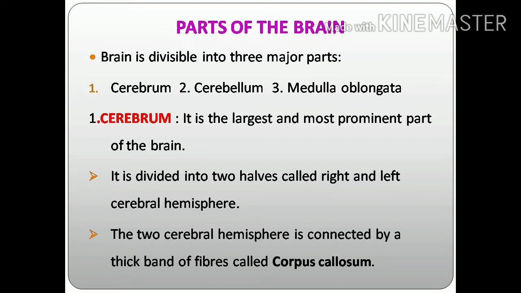It is divided into right and left cerebral hemispheres. The two cerebral hemispheres are connected by a thick band of fibers called corpus callosum.